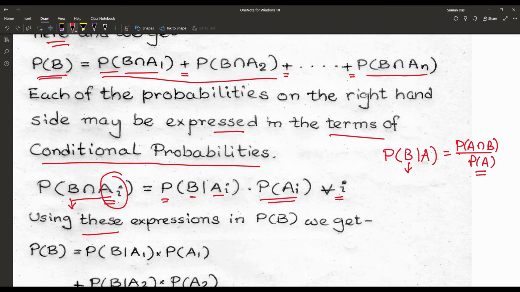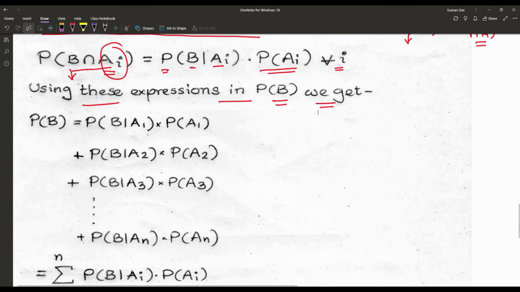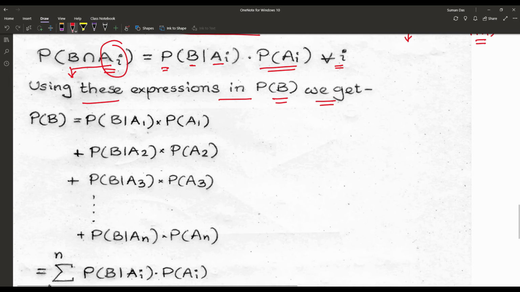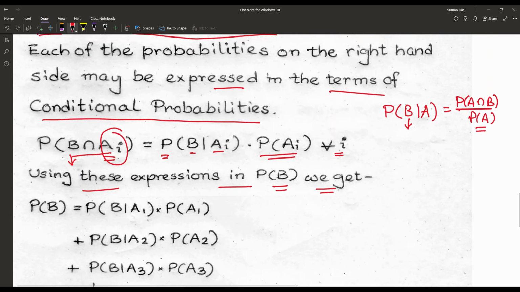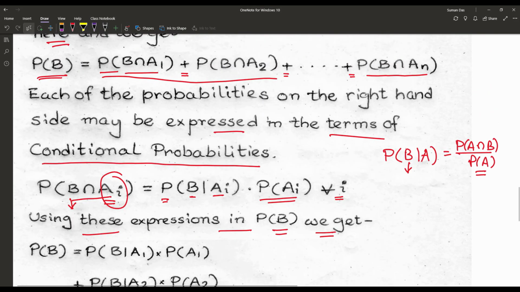Using these expressions in P(B), we can elaborate the formula. For the first one, P(B intersection A1) is equal to P(B given A1) into P(A1).